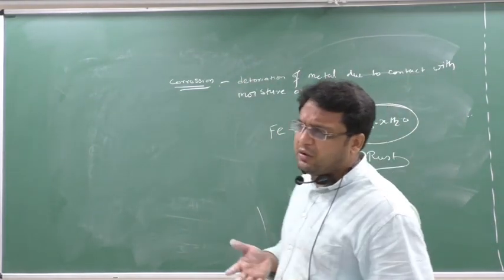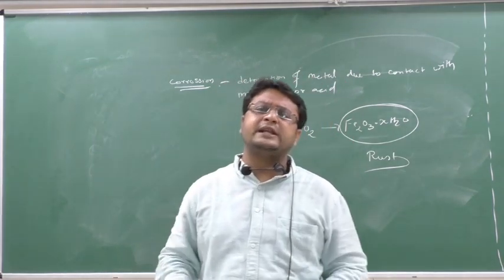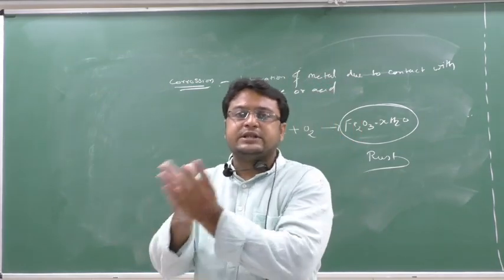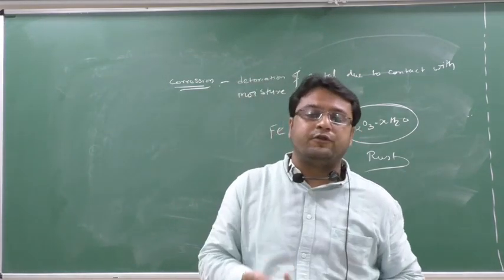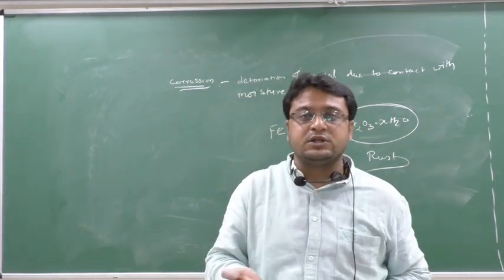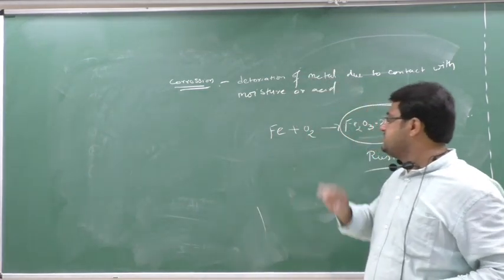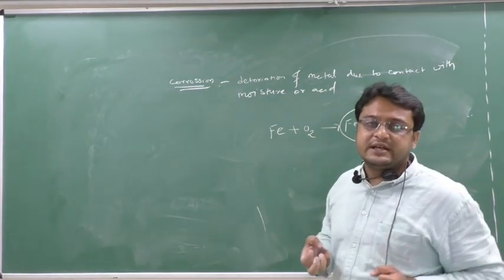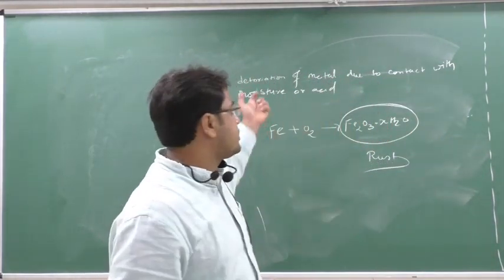Corrosion. Corrosion is nothing but the deterioration of metal. Metal is getting exhausted. Why? Because it is reacting with something else, like an acid, HCl, and it starts to oxidize. If any metal gets oxidized by oxygen, it forms its oxide, and when it forms its oxide, this process we call rusting or corrosion.